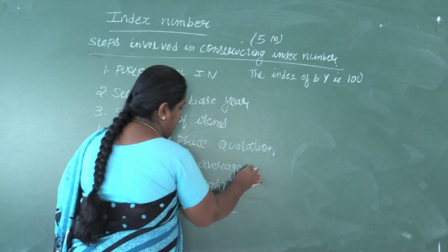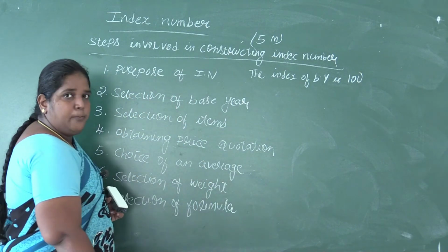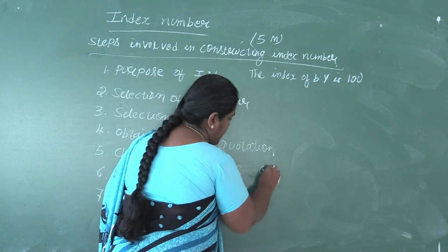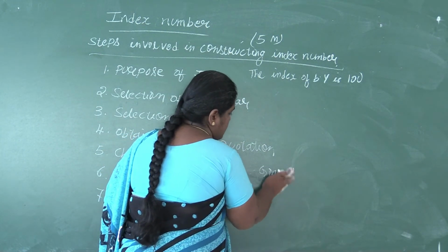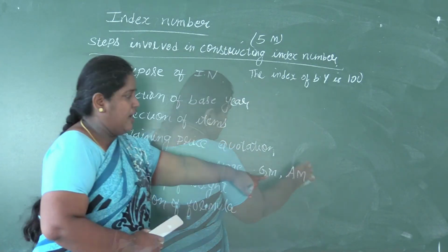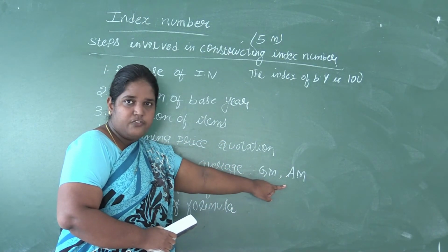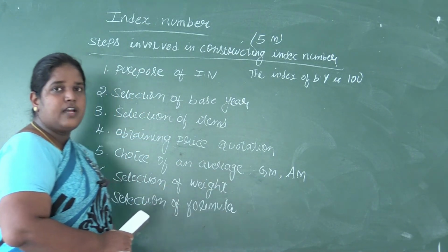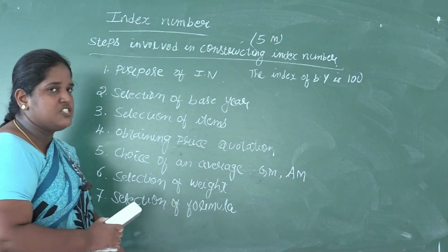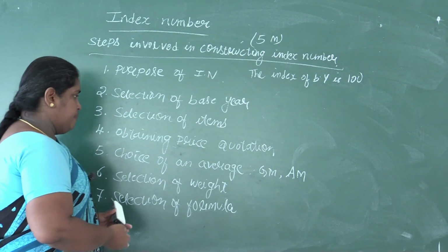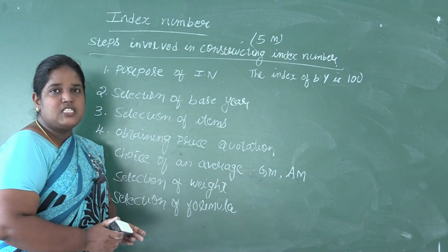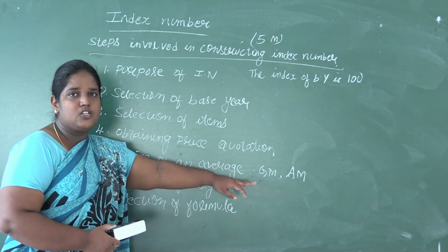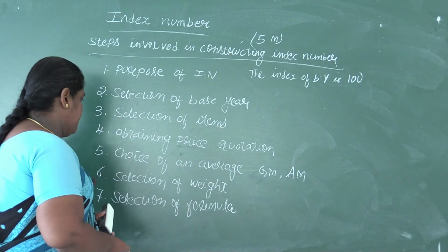Next, choice of an average. In the index number, we have two averages that are used. One is geometric mean, the other one is arithmetic mean. Arithmetic mean is much easier for the calculation, but geometric mean is the correct mean used while constructing index number. So theoretically, which is the best average in constructing index number? It is geometric mean, it is not arithmetic mean.